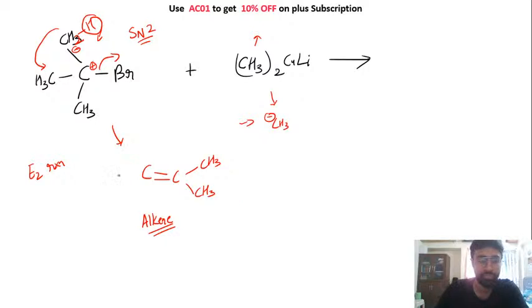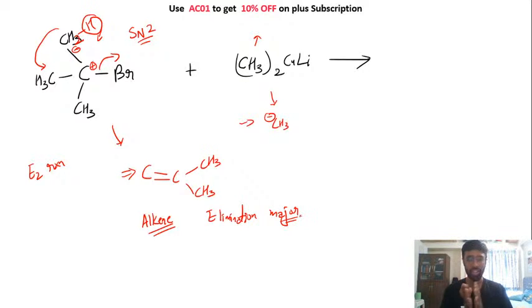Okay, so यहाँ पे आपका elimination product is the major product. Okay, while substitution वाला you will get a very small amount of substitution.